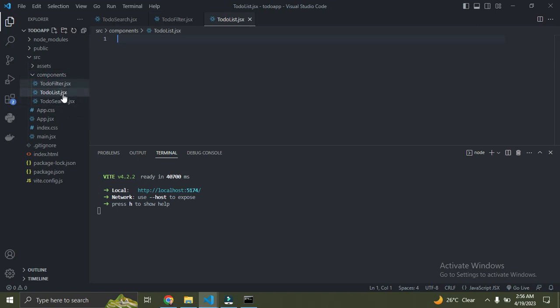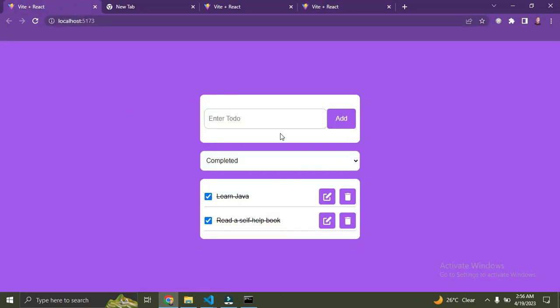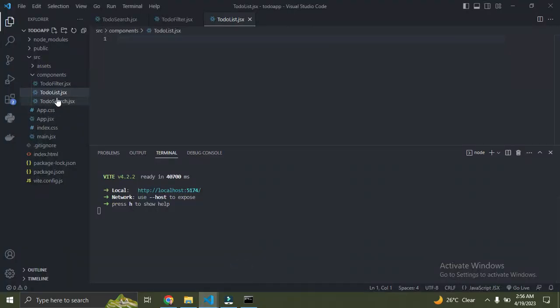So you have these three components. I'll show you what they do. The to-do search represents this search box we have on top. The to-do filter represents this filter box, while your to-do list represents this list of to-dos. You understand? So we have three files that represent the three components we are going to be building. So let's continue.